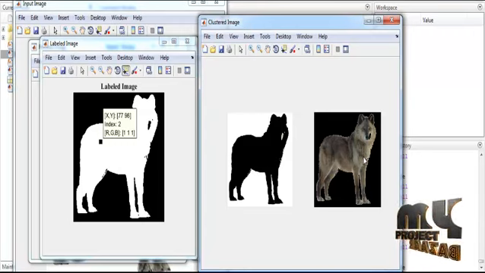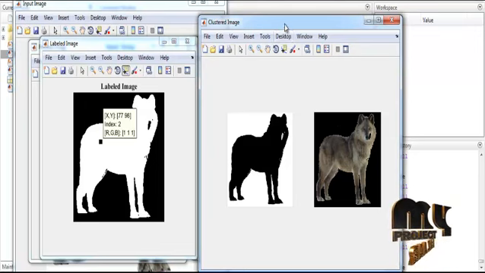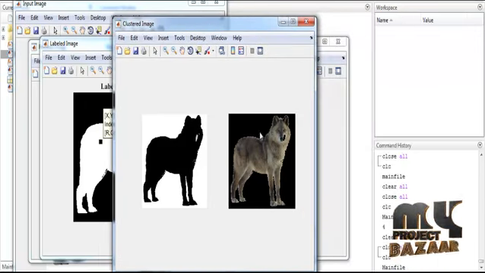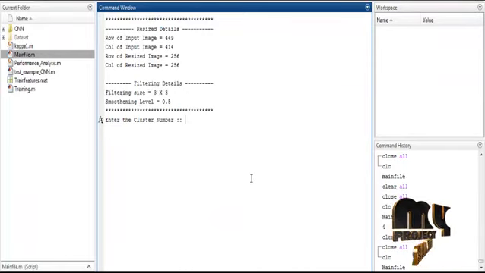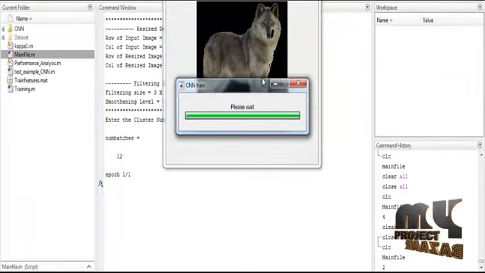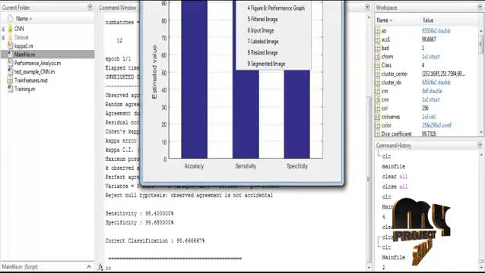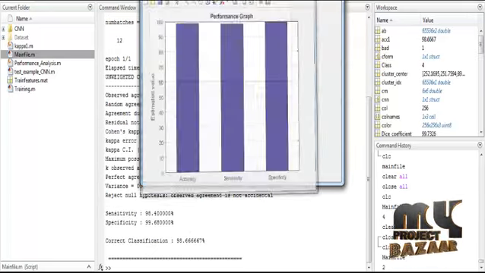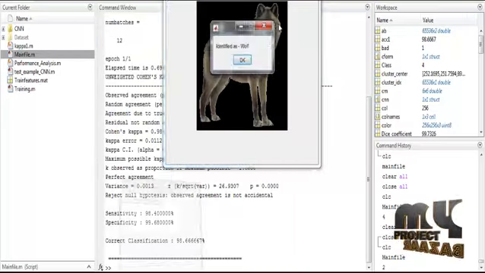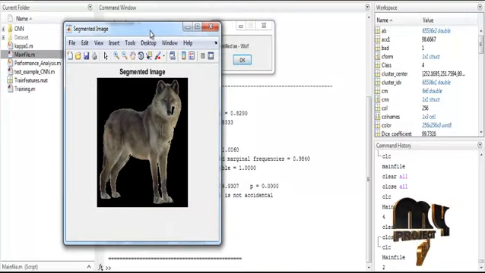In the foreground image, the region of interest, that is the animal region, will be extracted, and the other regions, that is the background regions, will be eliminated. So here index 2, that is cluster 2, will be the region of interest. In the command window we can give 2 as an input, then press enter. Now the segmented image is shown here. The segmented image will look like this.